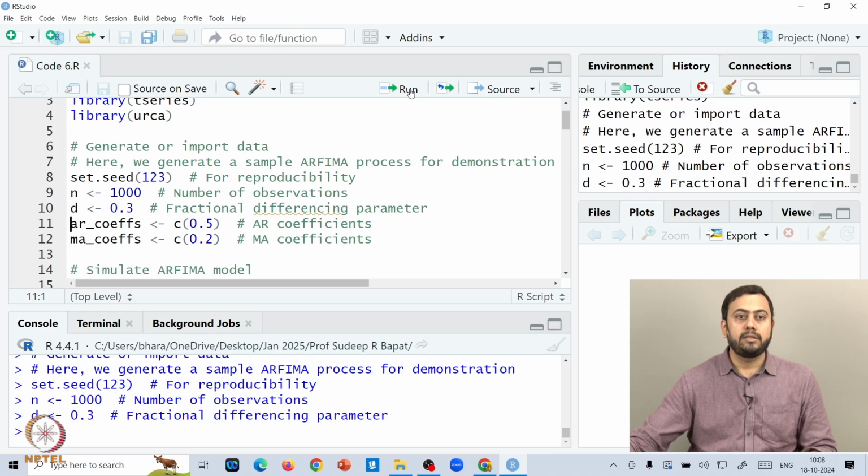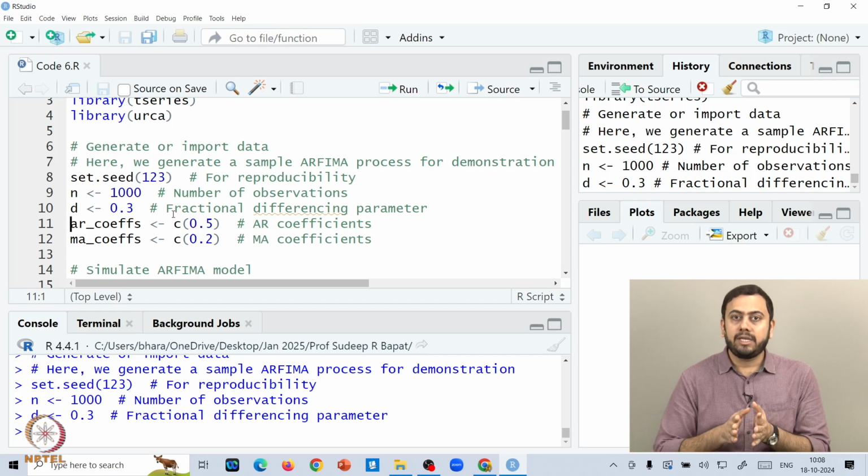So d is 0.3. Now again, you can play around with this code, right? Since you have access to all the codes, a very strong suggestion is that you not just run the same code that we're discussing in class, but play around. So let's say change this value to 0.6 or 0.7, something like that. Or you can even take negative values, right?